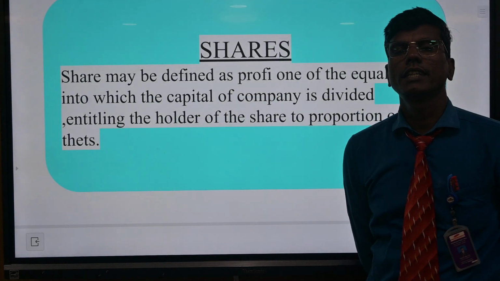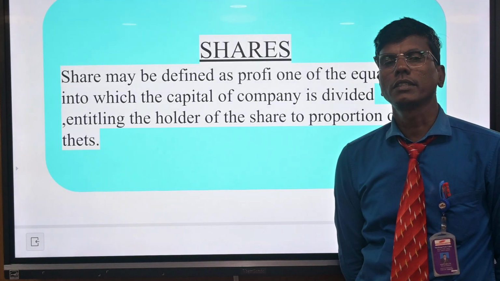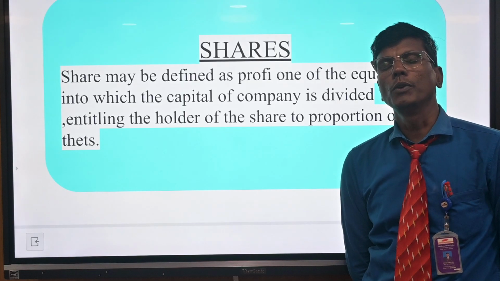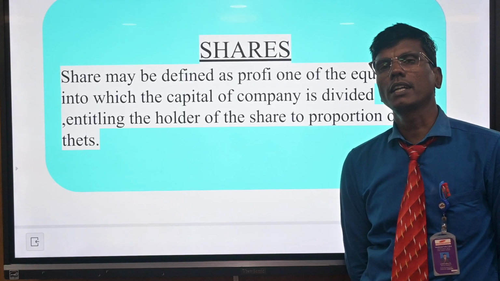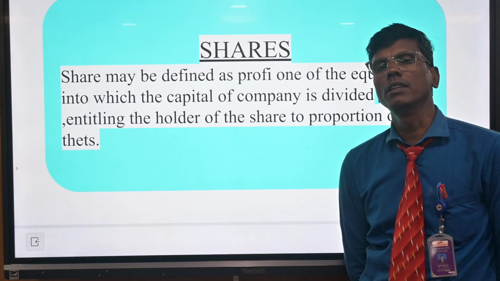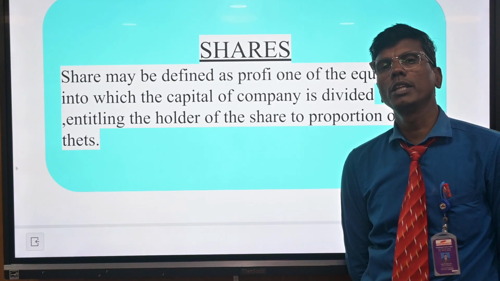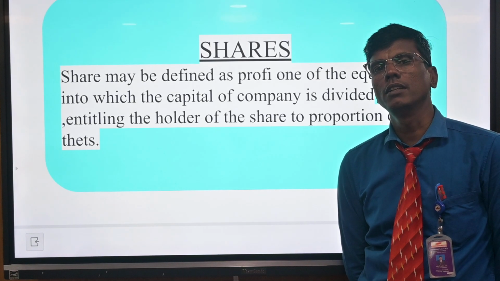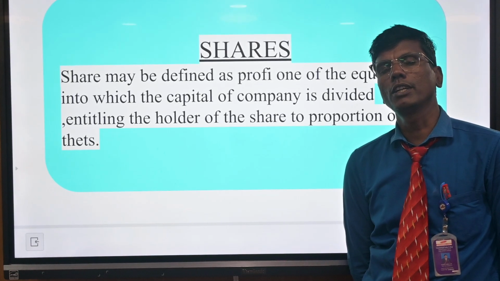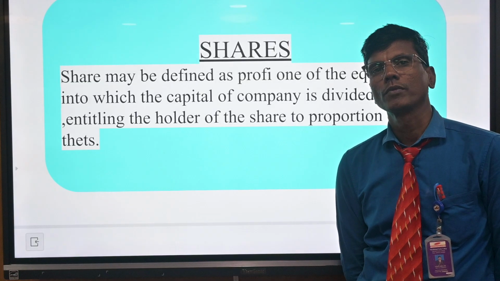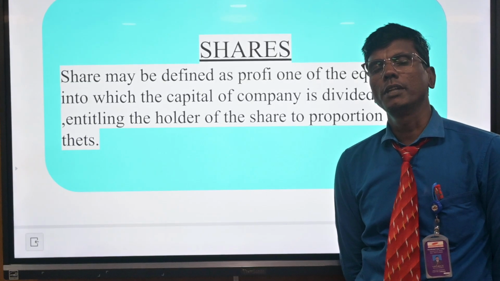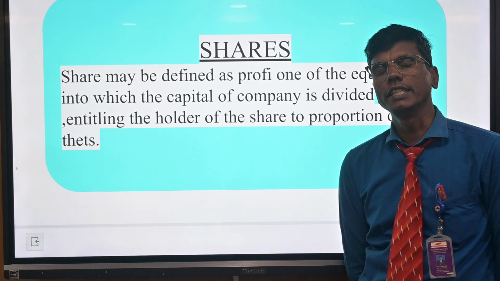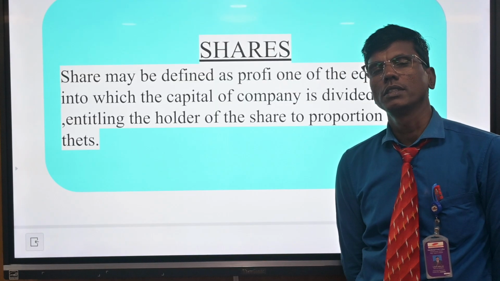Journal entries for shares: for application money received, bank account debit to share application. For allotment money due, share allotment account debit to share capital. For allotment money due including premium, share allotment account debit to share premium and share capital. For allotment money received, bank account debit to share allotment. For first call money due, share first call account debit to share capital. For first call money received, bank account debit to share first call.